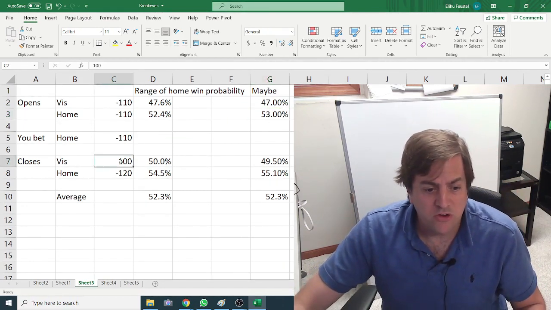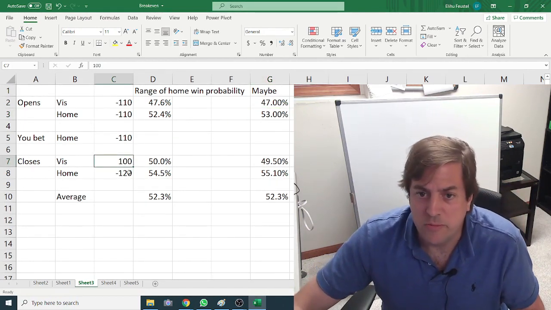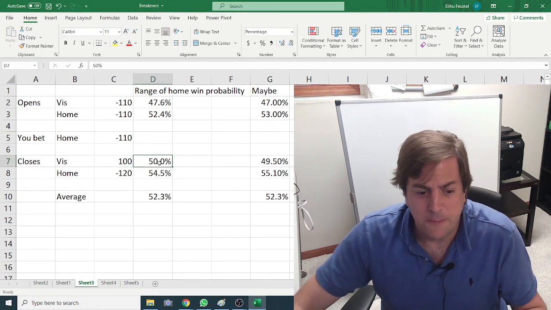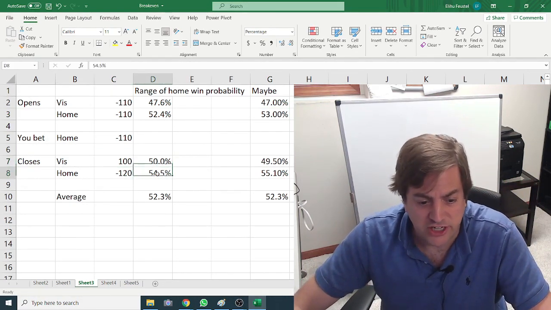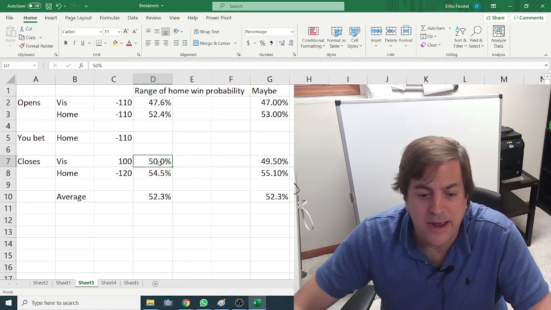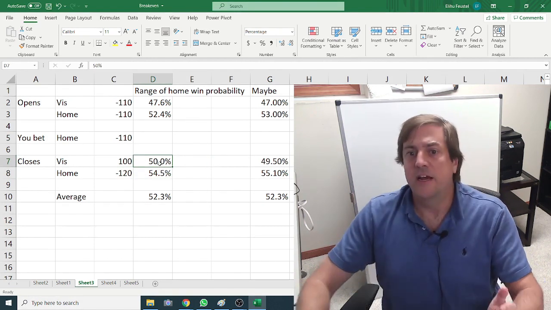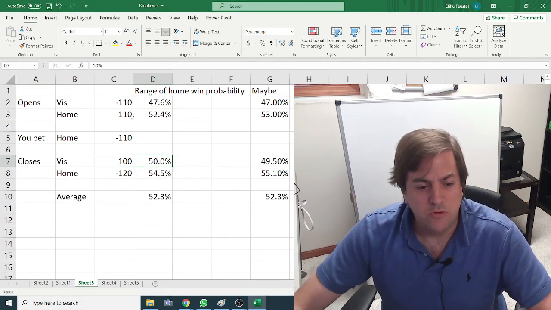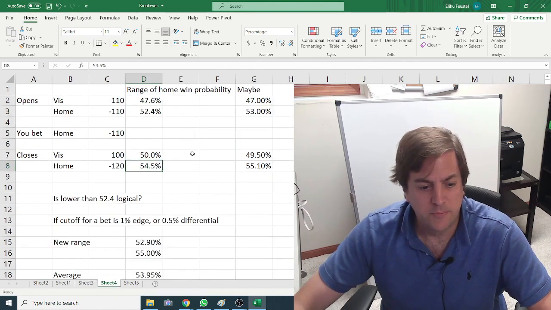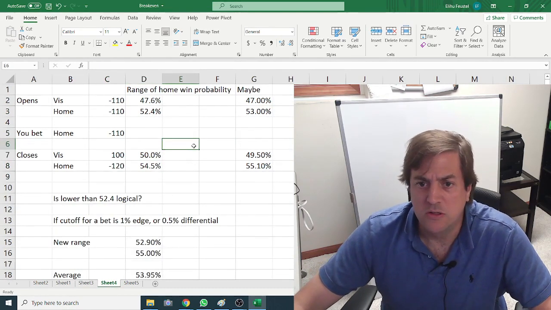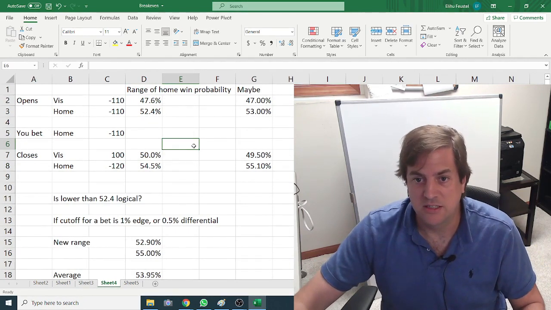Now, when someone observes a line move, you have new information. And it's not just that the numbers change; it's that the possible bounds change. In the case where the line moved for the home team from minus 110 to minus 120, is it rational that this price is only 50%?